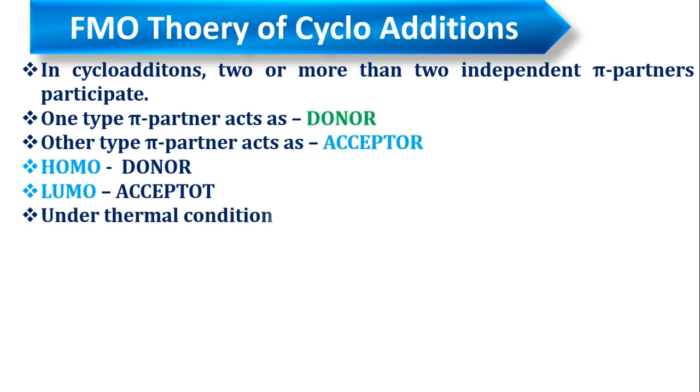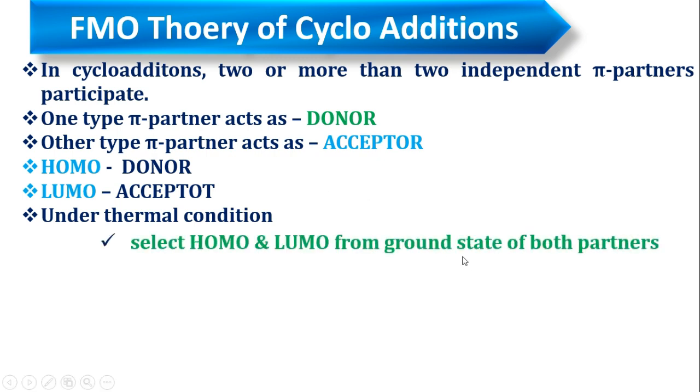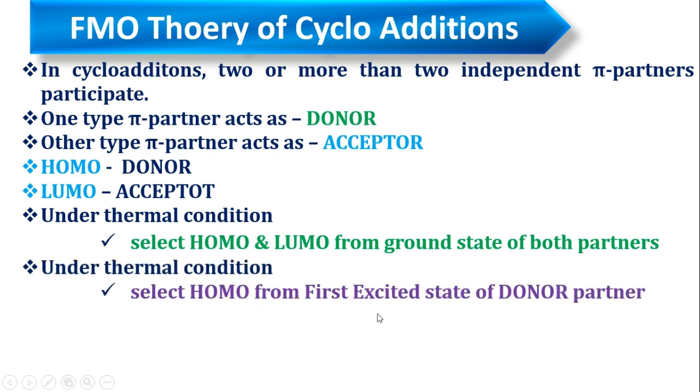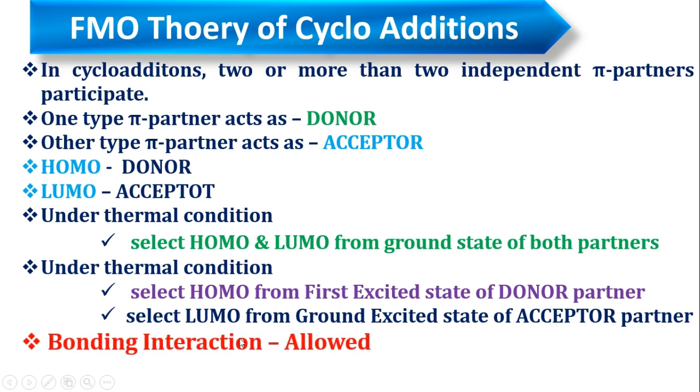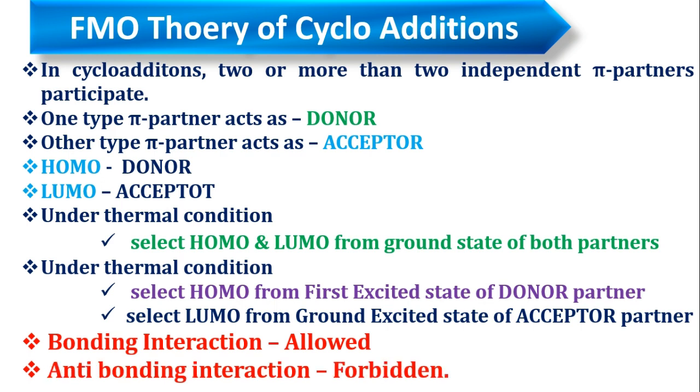So friends, under thermal condition, HOMO and LUMO are taken from ground state only, from both the partners, donor and acceptor. Under photochemical condition, HOMO is taken from first excited state of donor, LUMO from ground state of acceptor. Now you see the bonding interaction. If it is a bonding interaction, the given condition is allowed. If you get anti-bonding interaction, the given condition is forbidden.